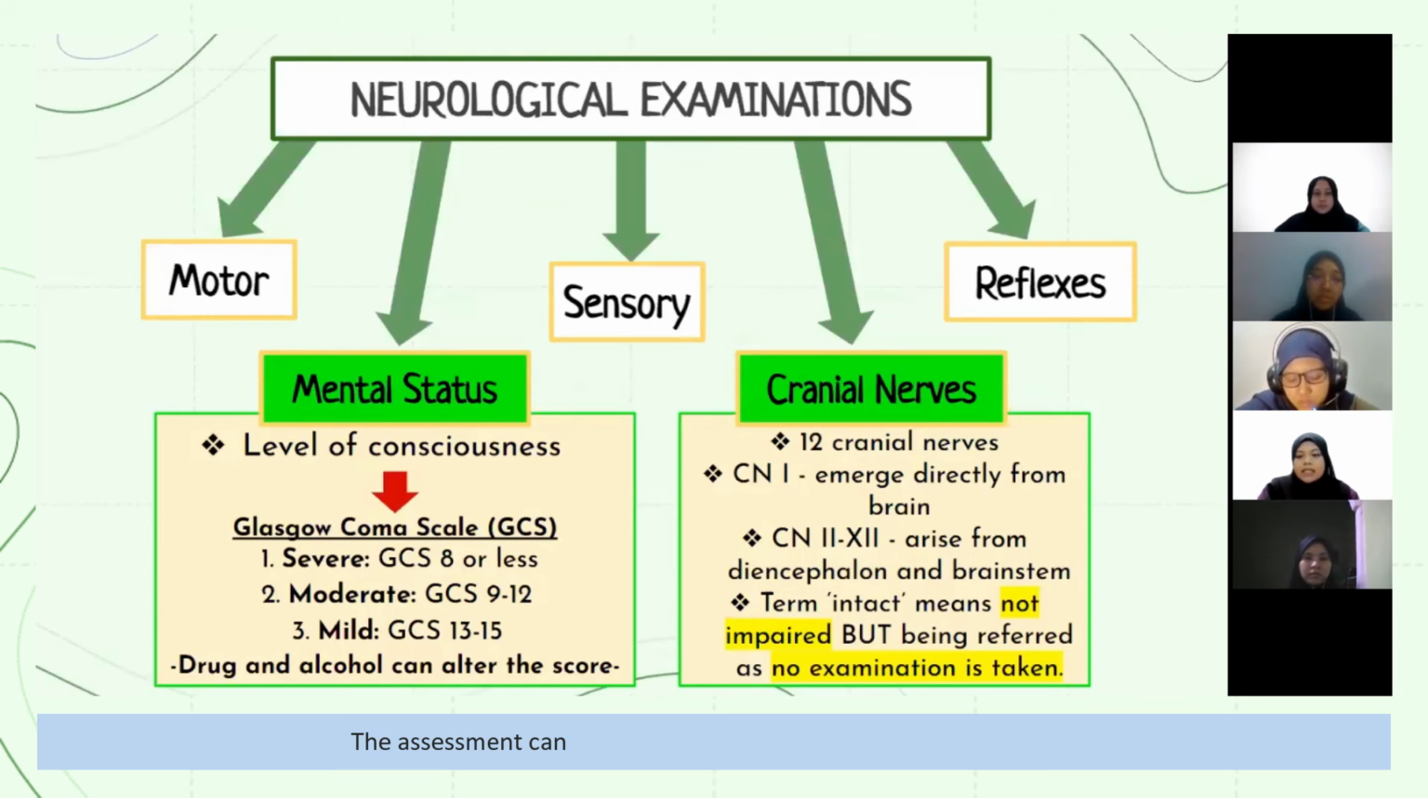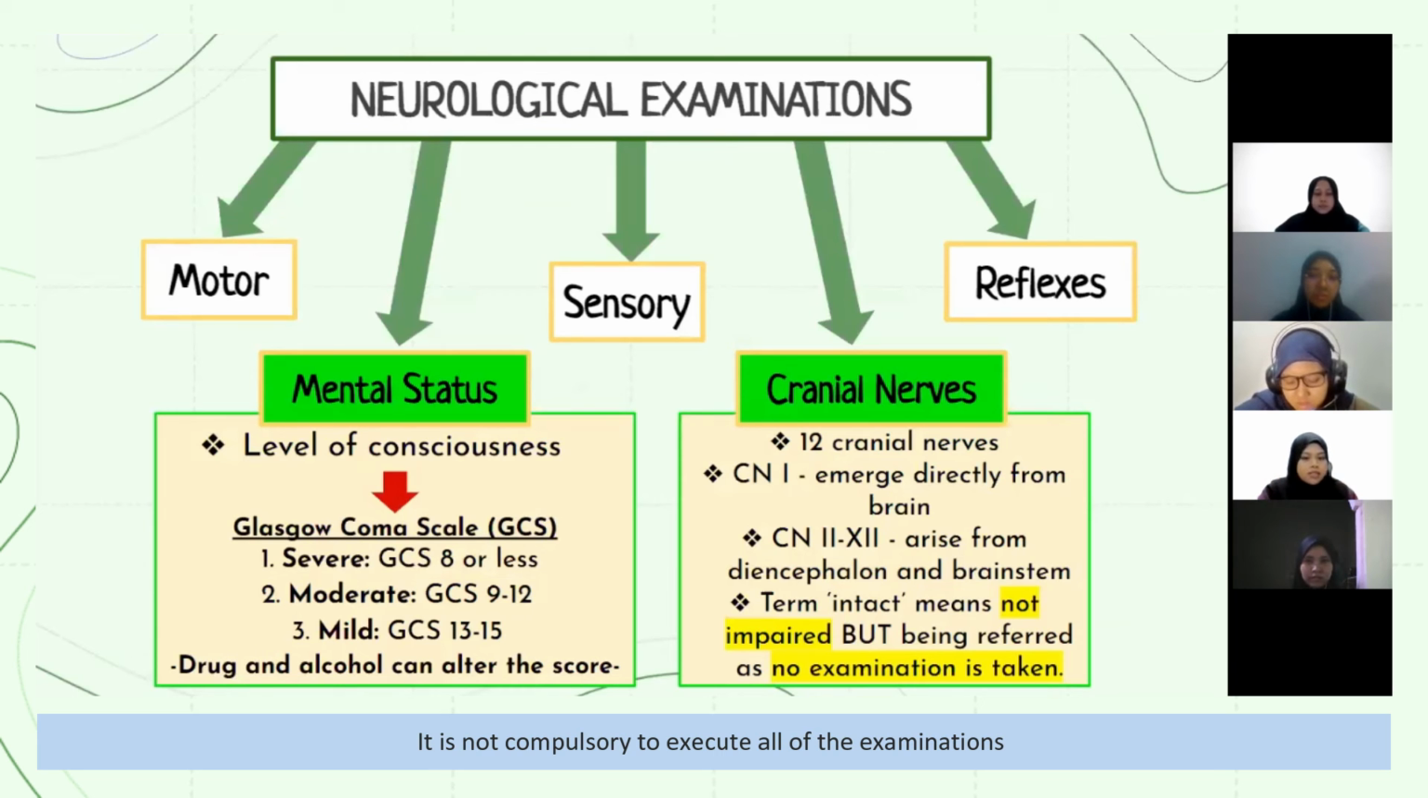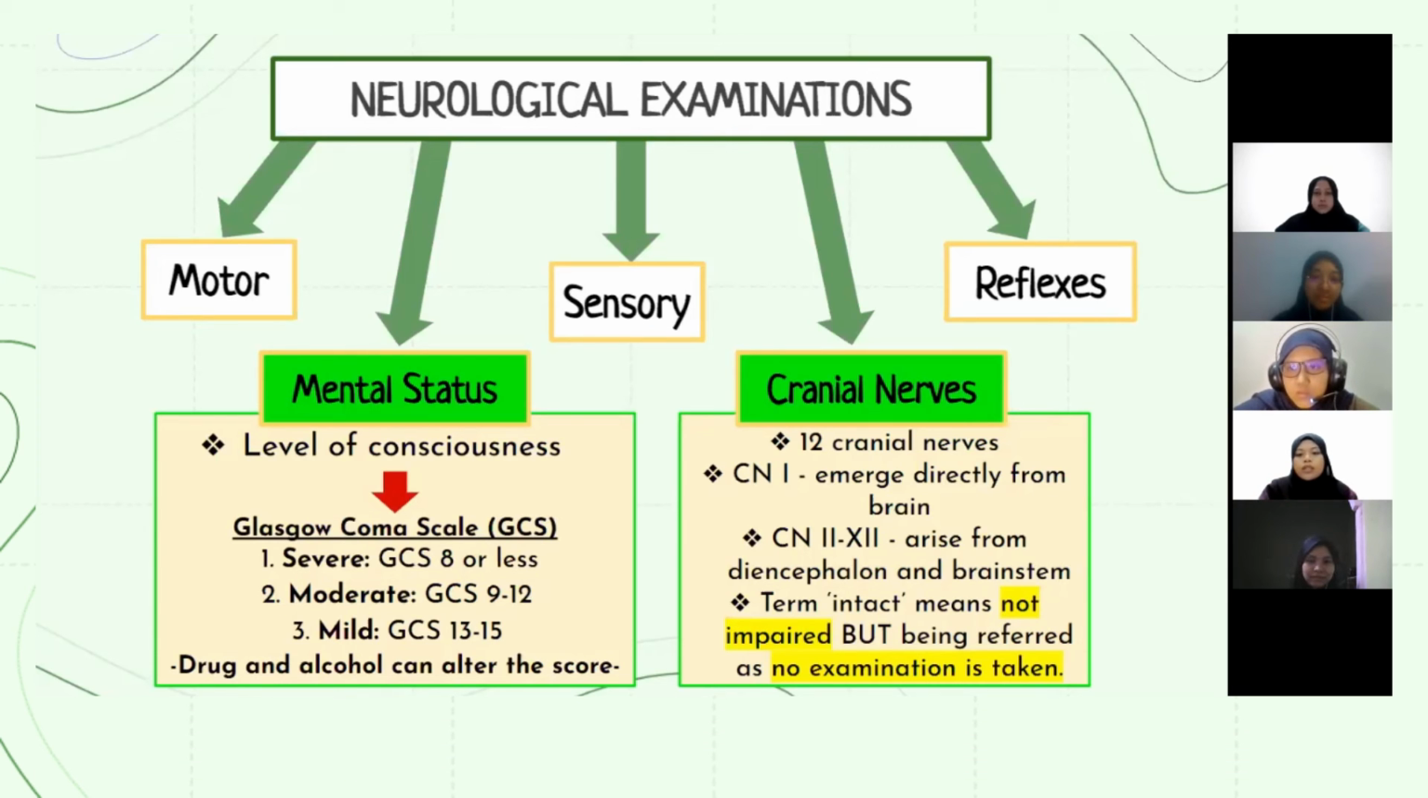The assessment can be divided into 5 specific categories, which are the examination on the mental status, the cranial nerve, motor, sensory, and reflexes. However, it is not compulsory to do all the examinations as it can be decided according to the suitability and the condition of the patient. Basically, the mental status examination focuses on several aspects such as the level of consciousness, memory, attention, speech, and mood. Then we have the cranial nerve examination that is based on the observation and facial function.